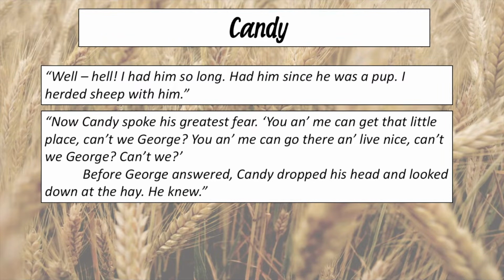This is when Curly's wife has died and Candy is beginning to realise that if Lenny's killed Curly's wife, perhaps their dream isn't going to happen. Candy spoke his greatest fear. "You and me can get that little place, can't we, George? You and me can go there and live nice, can't we, George? Can't we?" Before George answered, Candy dropped his head and looked down at the hay. He knew. So we've got this pleading tone here where Candy is repeating all these questions. So we see this kind of desperate sadness here from Candy through these repeated questions. And he knows it's not going to happen.